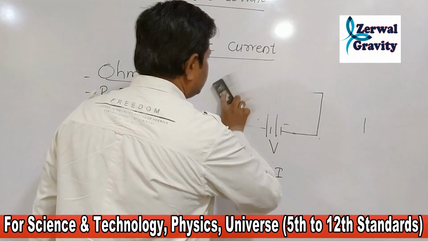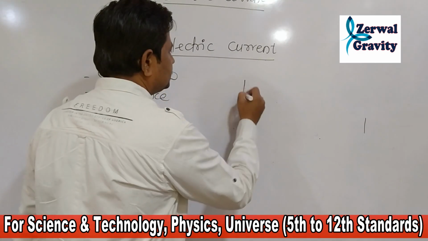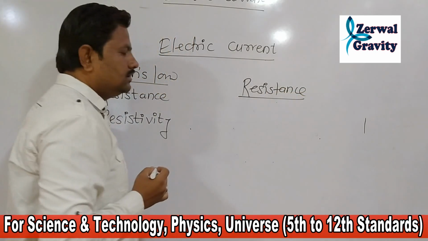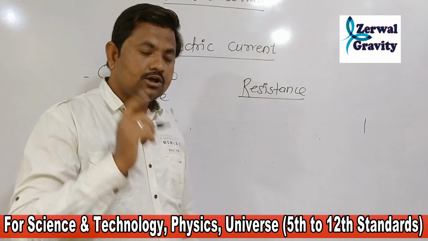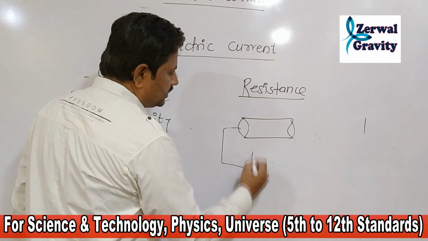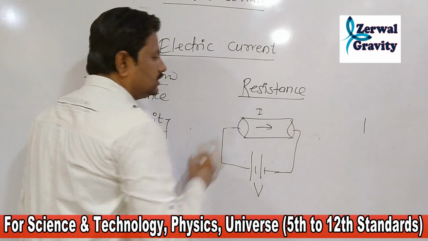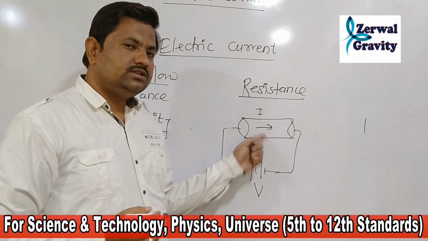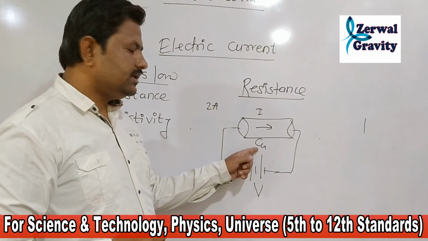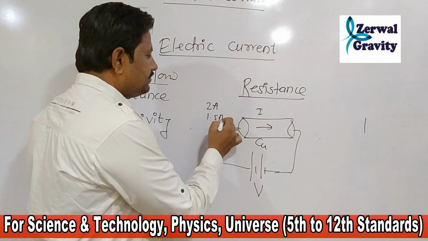Now the next topic is resistance. What is meant by resistance? Simply, resistance is the property of the material. Suppose this is a conductor, and when we connect the battery, that is voltage, to the conductor, current flows through the conductor. Suppose this conductor is of copper, and the current is 2 ampere. If we replace that copper by aluminium, suppose the current is 1.5 ampere.